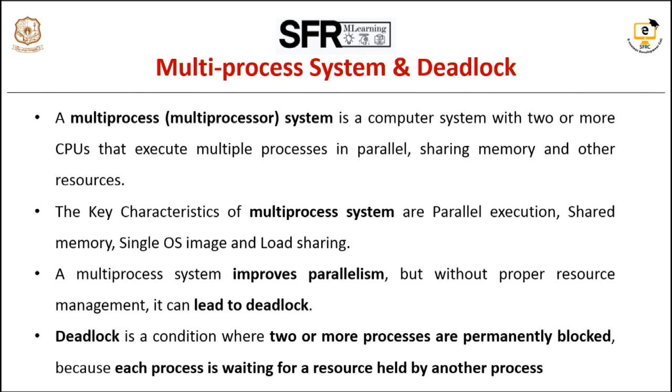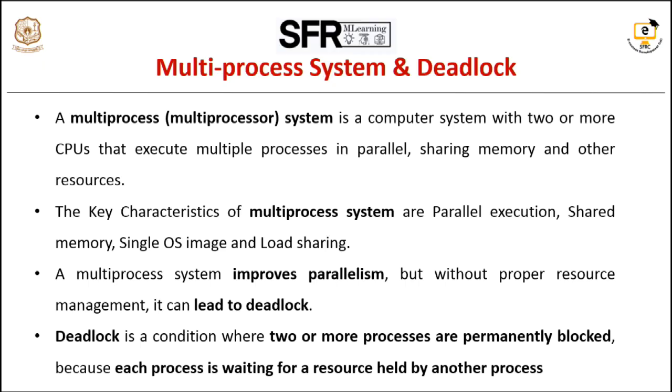Before moving to the main topic, let's discuss the multi-process system. So first, what is a multi-process system? It is a system that has two or more CPUs working together to execute processes simultaneously. In this system, multiprocessors share main memory, I/O devices and the OS. Some key characteristics of multiprocessors are parallel execution for higher performance, shared memory for faster inter-process communication, single OS image, where one operating system controls all the CPU functions,